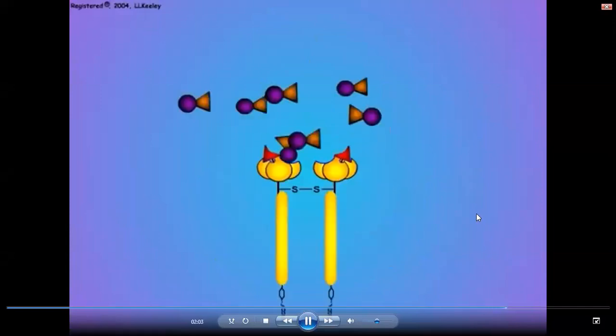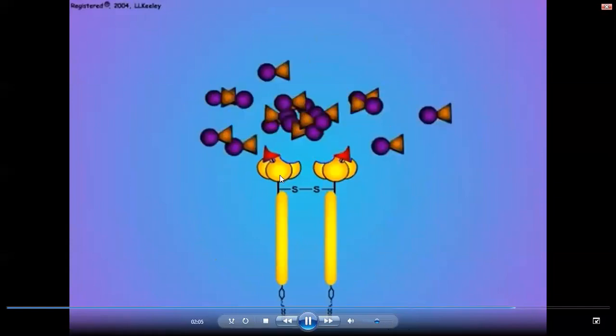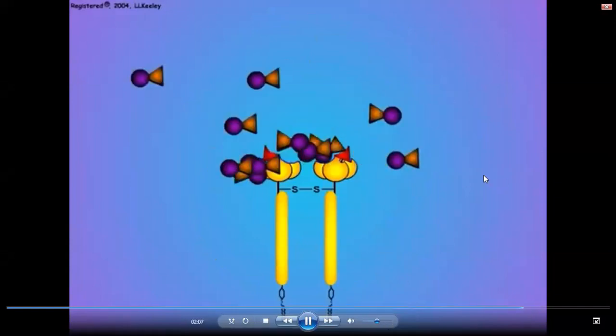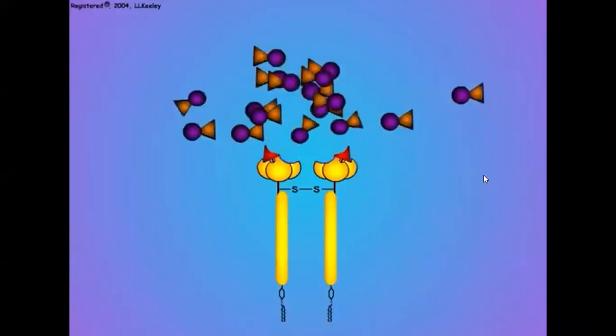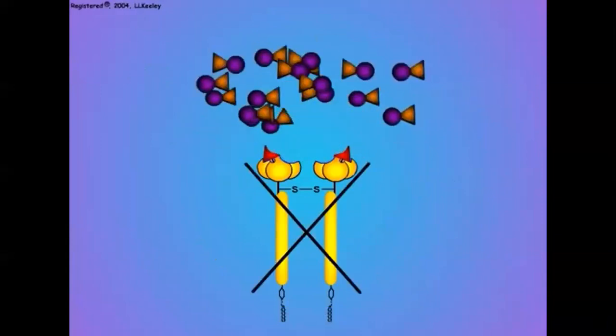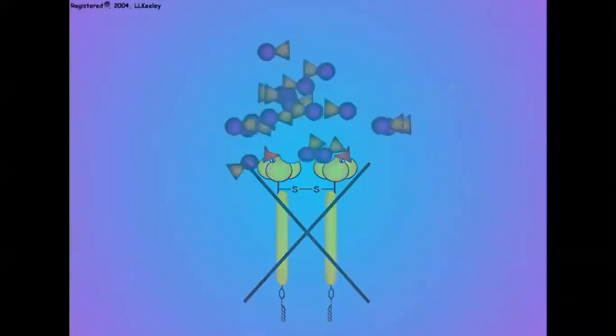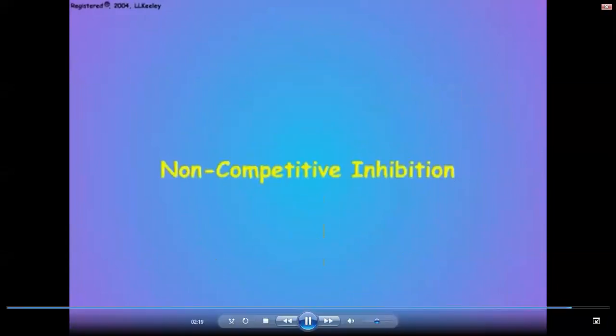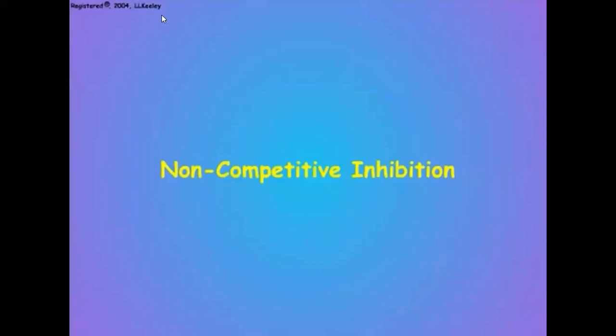Getting my point? So continuous positive charges flow will be there. Continuous nerve impulse conduction will be there. Hyperexcitation will be there, and the insect will die due to hyperexcitation. Understood? It is known as what? Non-reversible, or irreversible, or non-competitive inhibition. Understood?